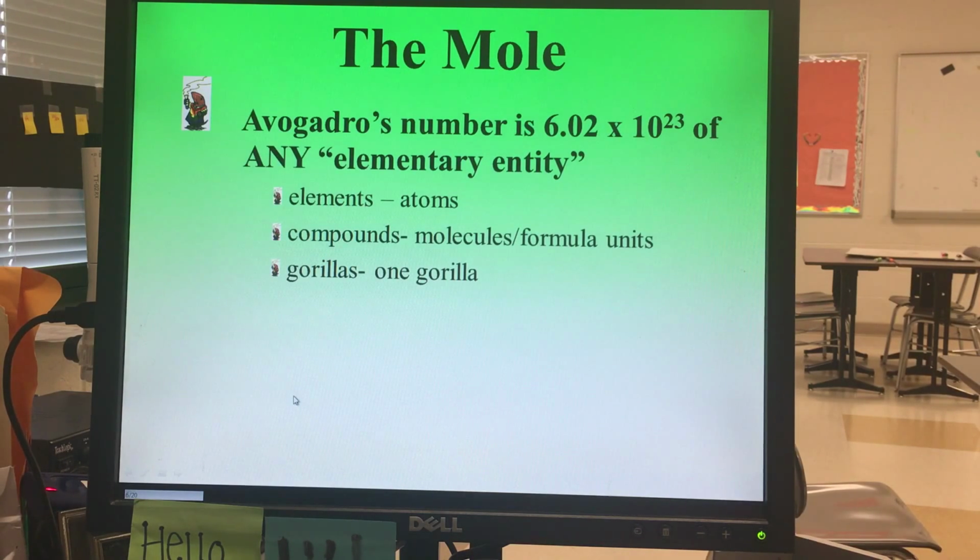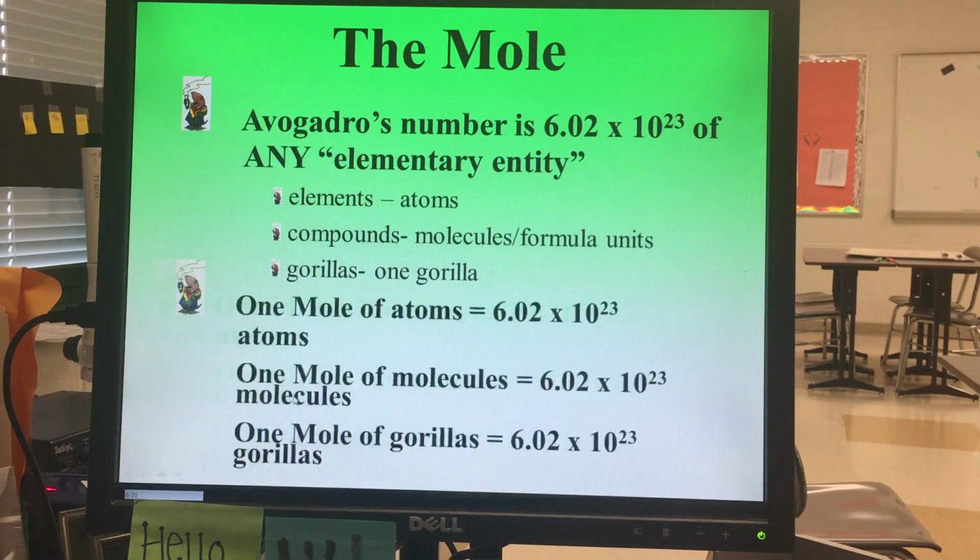So if we're talking about elements, the most elementary entity is an atom. If we're talking about compounds, the most elementary entity is a molecule or a formula unit, which we'll define in more detail later on. If we're talking about a mole of gorillas or a mole of anything else, for gorillas as an example, it would be one gorilla. It would be an elementary entity of a group of gorillas. So a mole of atoms, a mole of molecules, a mole of gorillas, they would all equal the exact same value, 6.02 times 10 to the 23rd.